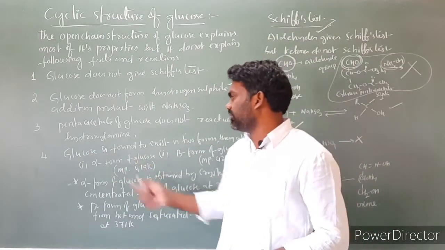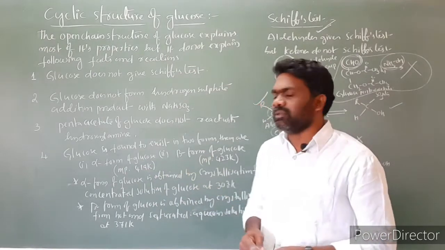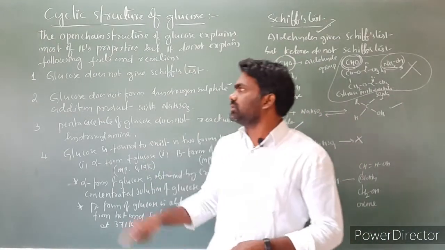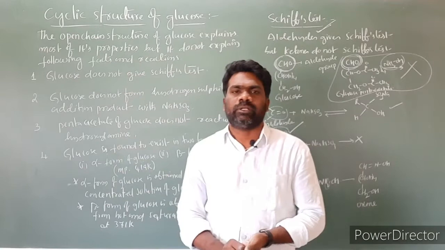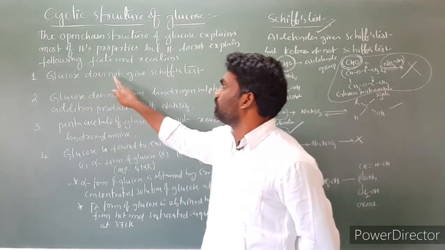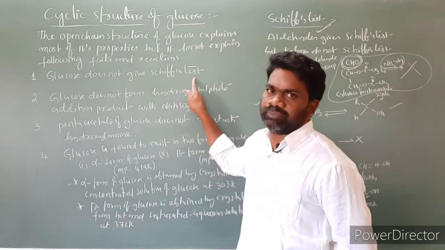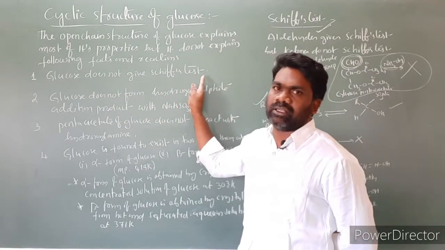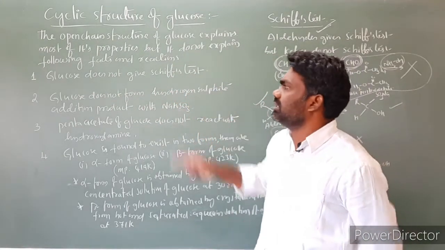They are: one is the alpha form of glucose, the second one is the beta form of glucose. So these are the facts not explained by the open chain structure. What is the first fact? Glucose does not give Schiff's test. Even though glucose contains an aldehyde functional group, it is not giving Schiff's test.